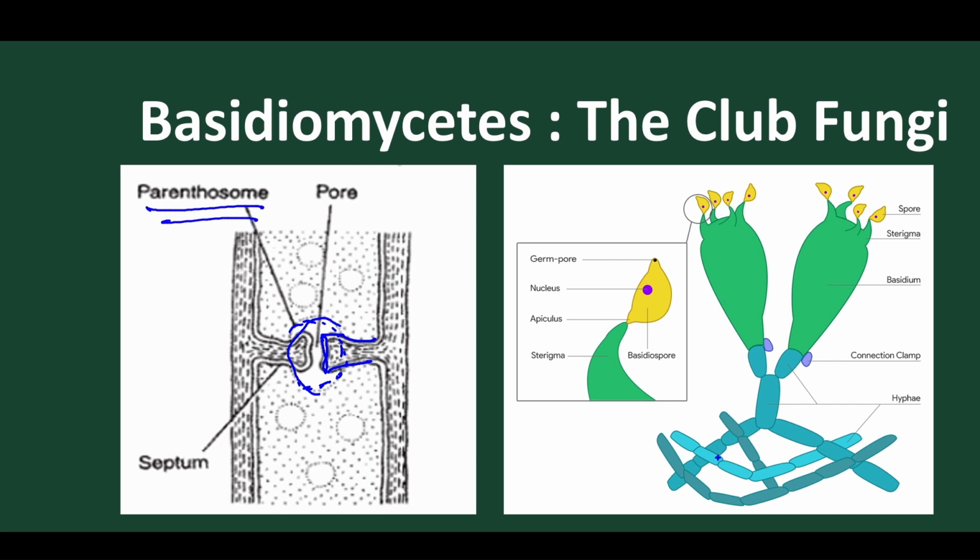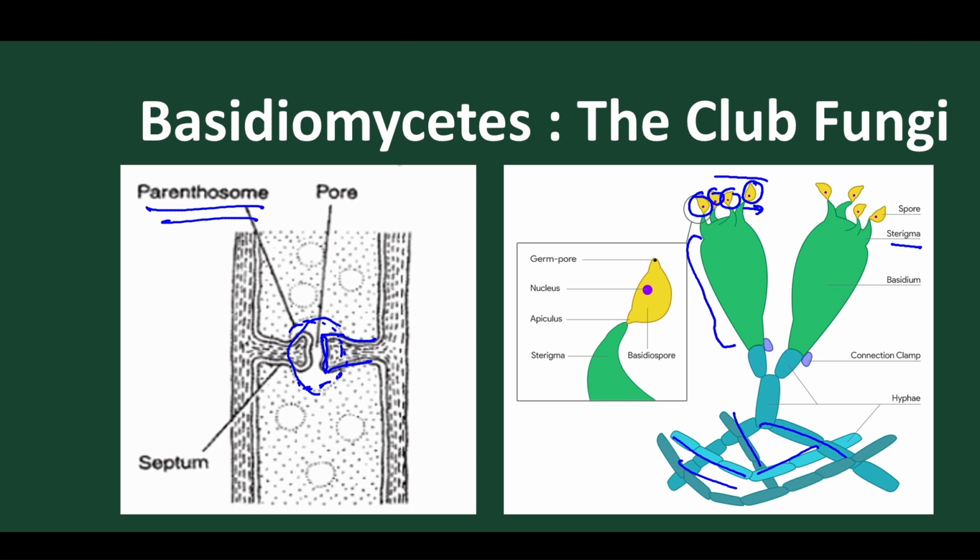And here we find they are profusely branched septate hyphae, and from the branch we find this type of basidia present, and this basidium contains four external stalks, called sterigmata. From sterigmata we find Basidiospores, the sexual spores.